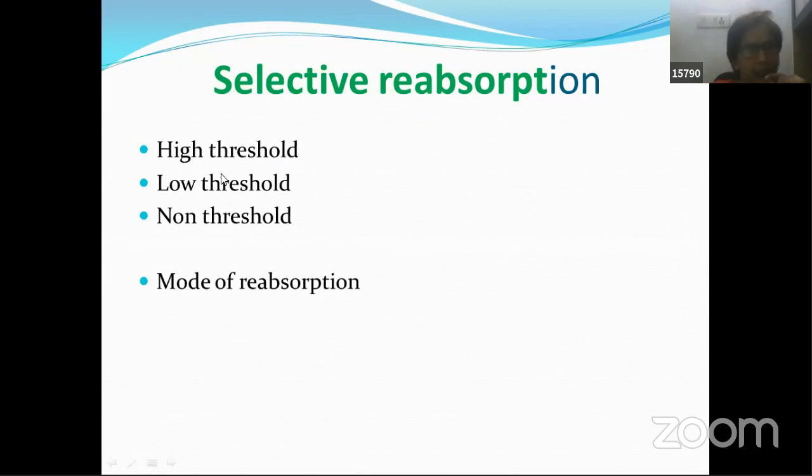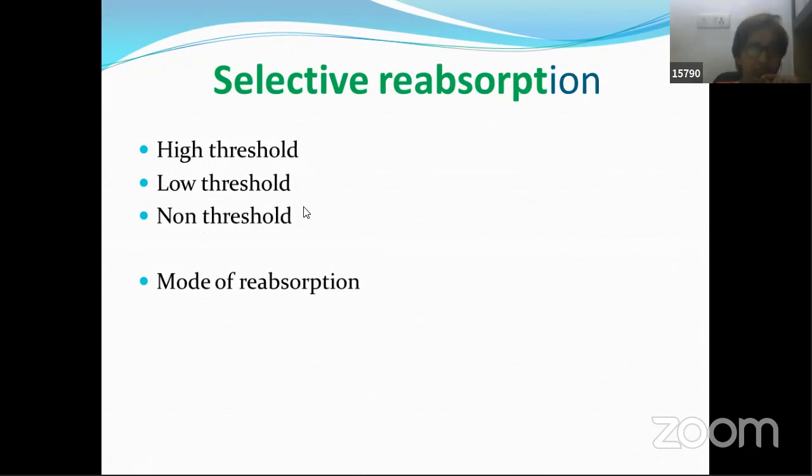Low threshold substances means the renal tubule absorbs these substances but in very small, minute quantities. An example under this is urea. Non-threshold substances, under any circumstances, should not be taken by the renal tubule. They will not be absorbed back. So what comes under this? All nitrogenous waste products are a part here: creatine, creatinine, hippuric acid, urea, all those things. Urea is a little bit absorbed here, but otherwise it is a main nitrogenous product, right?